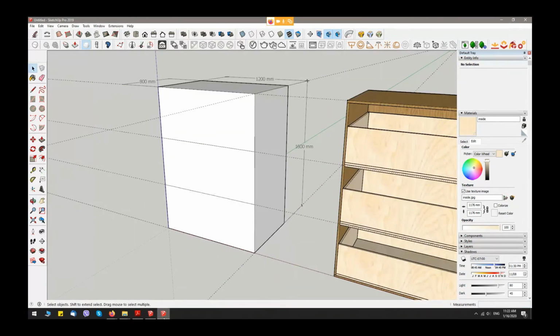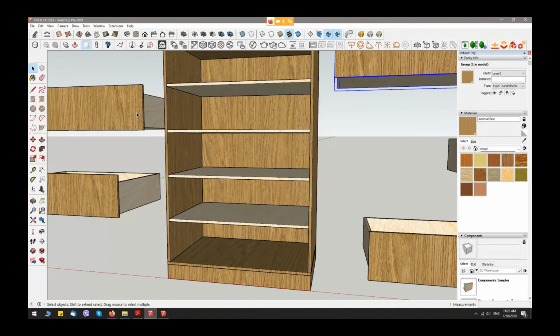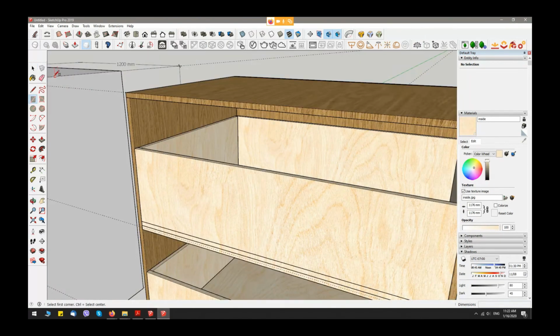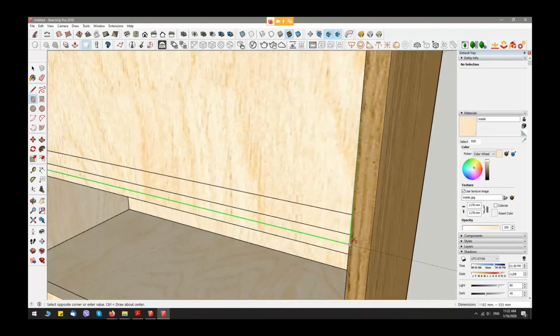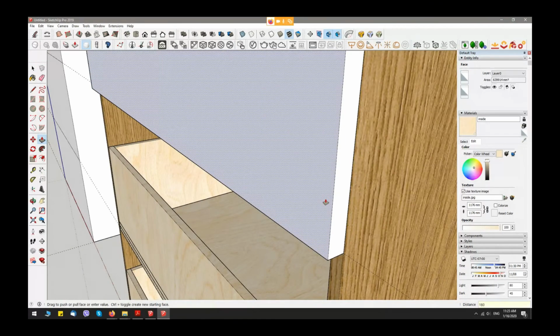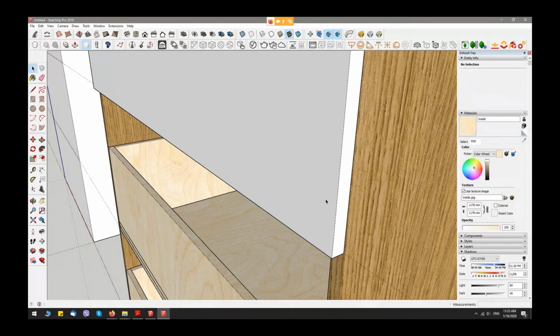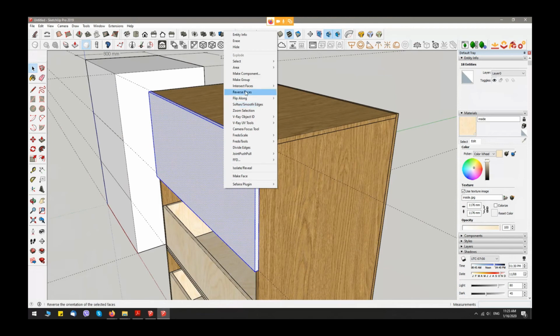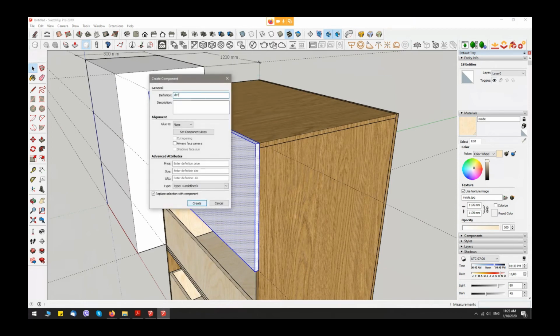Let's create the face. I take the rectangle tool again, snap to my guides, and give a thickness of 80 millimeters. Of course, I select everything and again make a component.